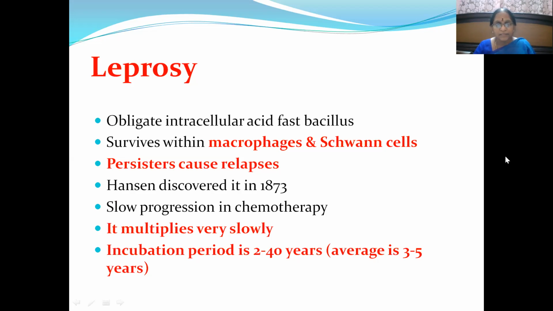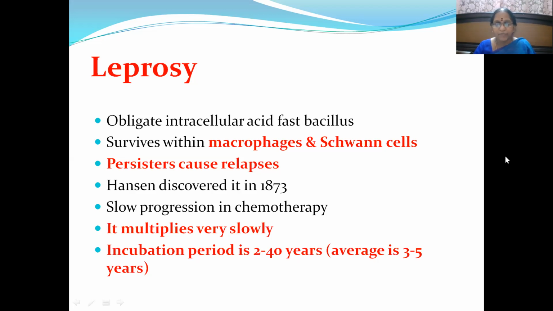Then Hansen's disease, which we have already discussed. Even though it was the first bacterial disease discovered in humans, long ago, there is a very slow progression in chemotherapy.